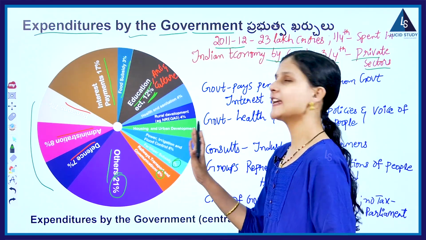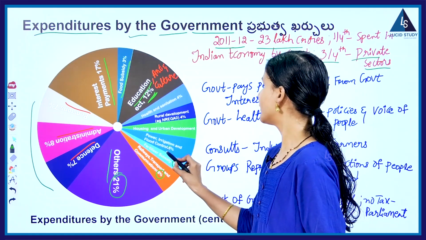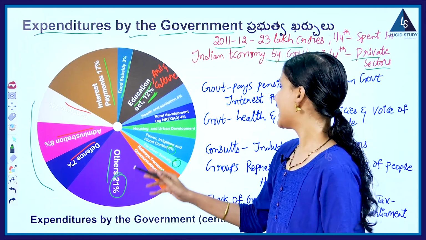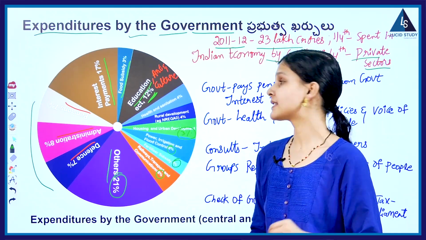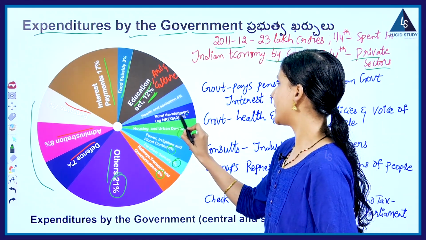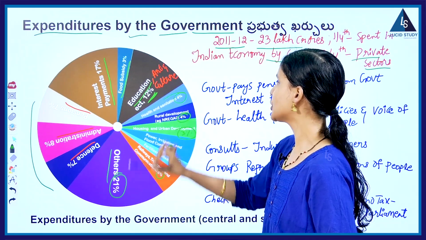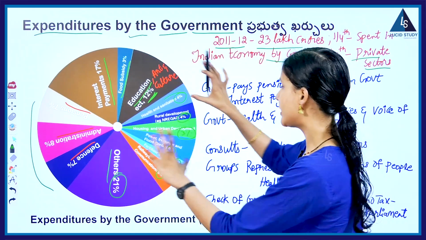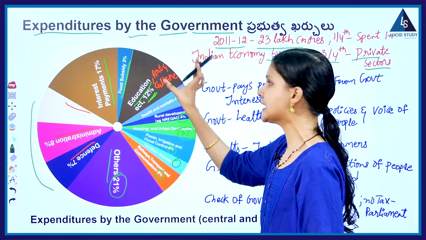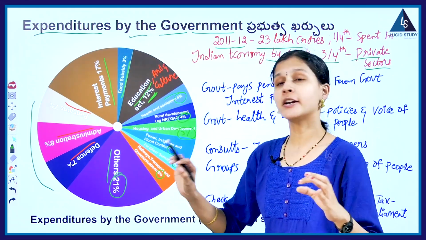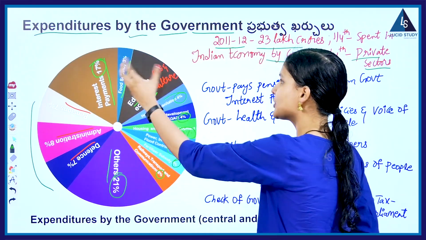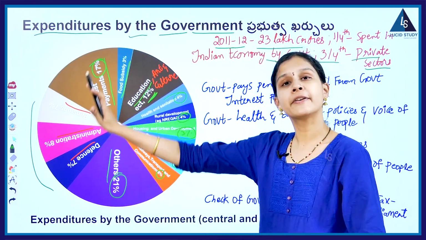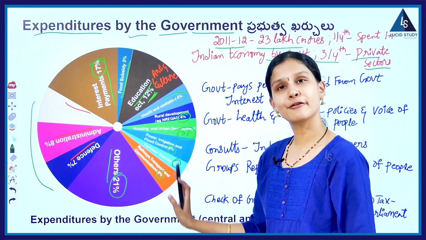Next, power, irrigation and flood control. For this, 6%. Next, housing and urban development. How much is it spending? 3%. Next, rural development, 4%. Health and sanitation, 4%. So in this way, for different types of activities, government will spend different percentages of amount. Expenditure percentage is different for different activities like this.